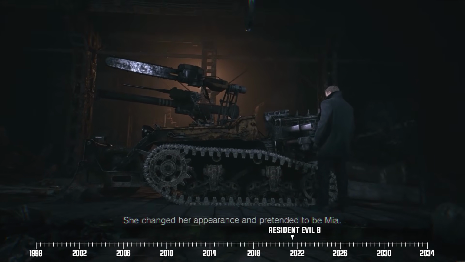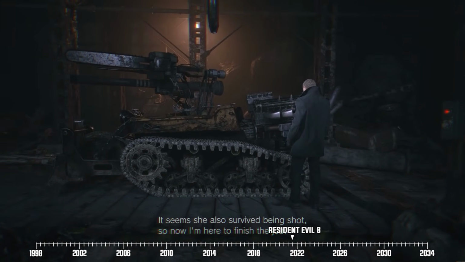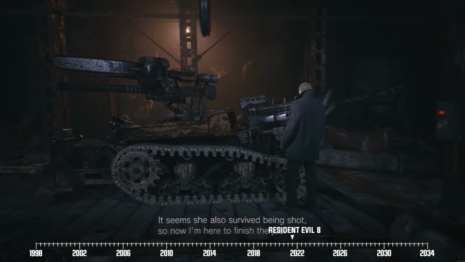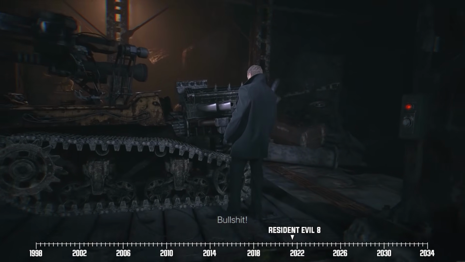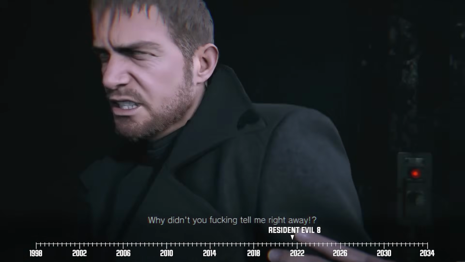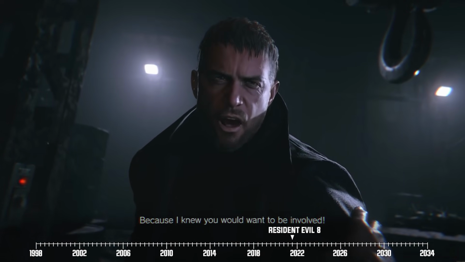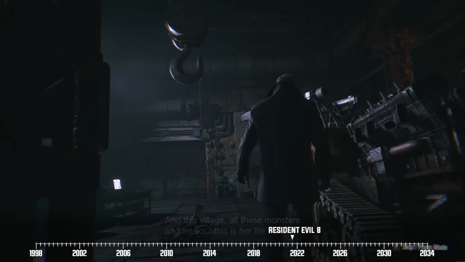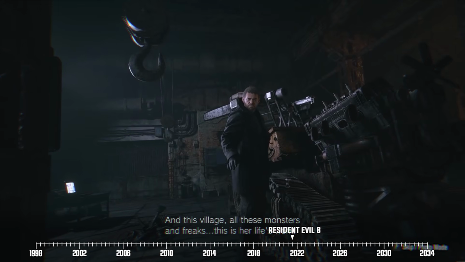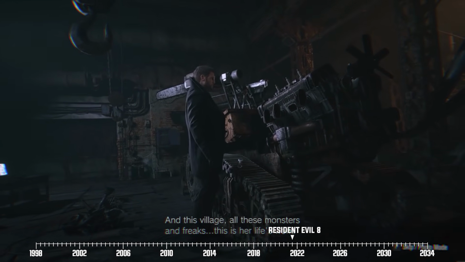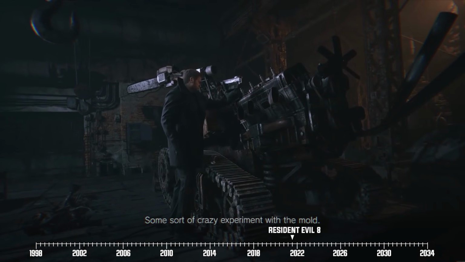In truth, she's not a god, she's just another bioweapon. Because if you guys recall, Miranda actually came into contact with a potent fungus known as the Black God, all the way back in 1919. Chris goes on to reveal that Miranda's fungal infection turned her insane. And this whole village is actually her personal experimentation ground with the Black God mold.